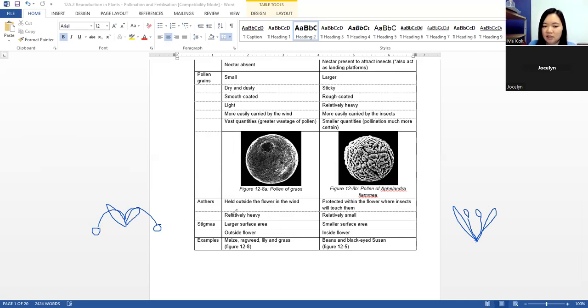Okay, so if it is lighter, then it can be enclosed inside the flower. So when enclosed inside the flower, when the insects come, there will be a higher chance of the insects coming into contact with the anther. Then the pollen grain can fall onto the back of the insect like this. Okay.